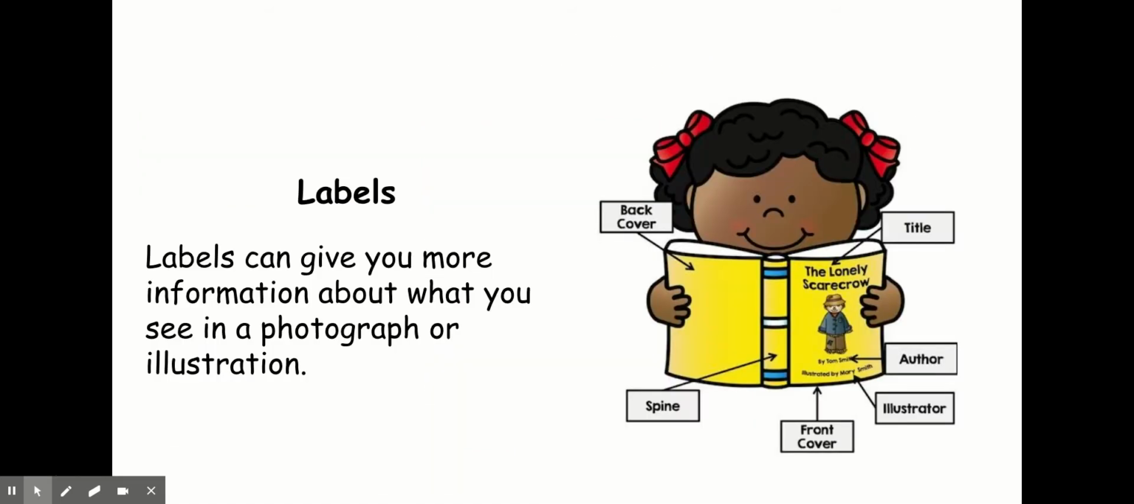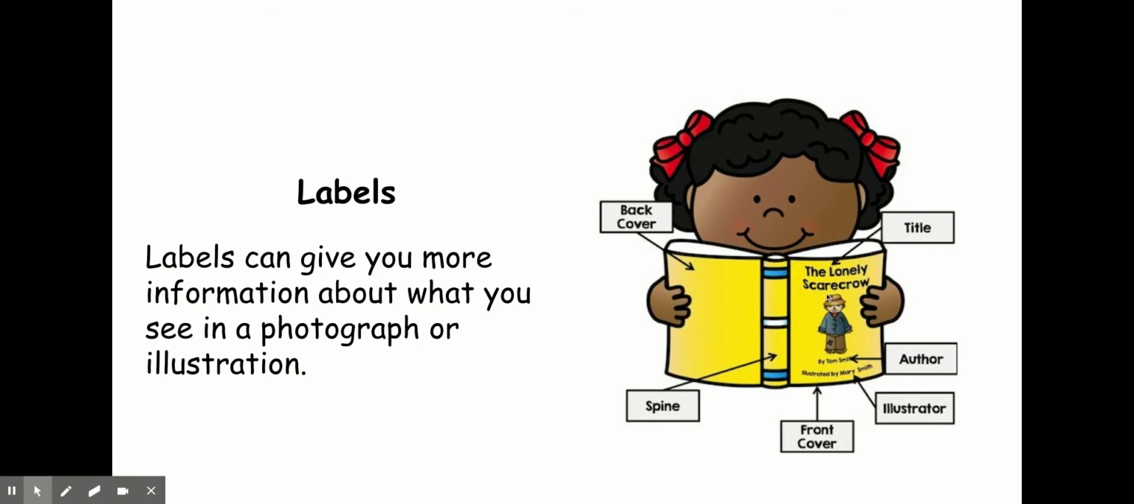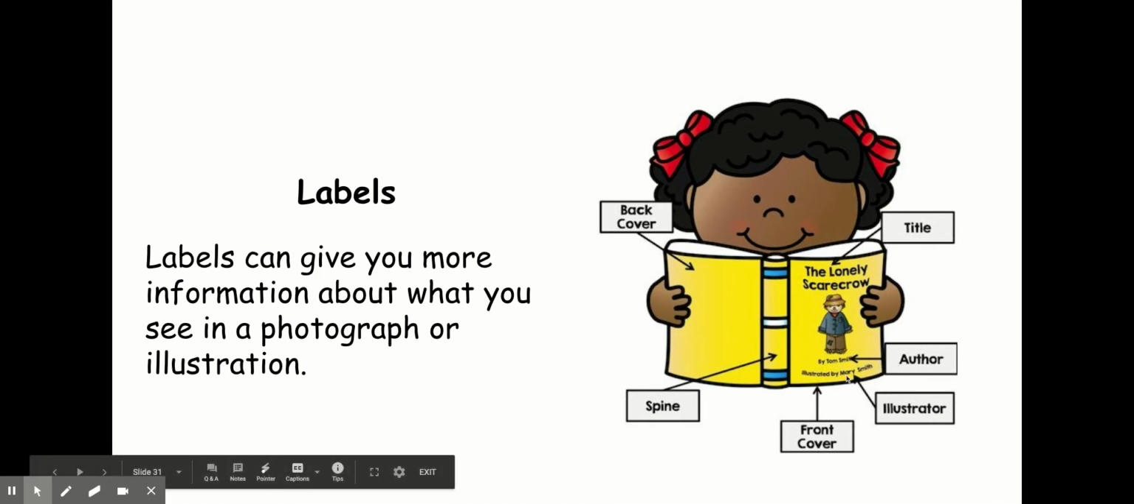Labels are another text feature we talked about. Labels can give you more information about what you see in a photograph or illustration. Here in this illustration, these arrows are pointing to the different parts of a book. So I have my back cover, the spine of a book, the front cover. This arrow here is pointing to the title. This one is pointing to the author. This one's pointing to the illustrator. And this one to the front cover.